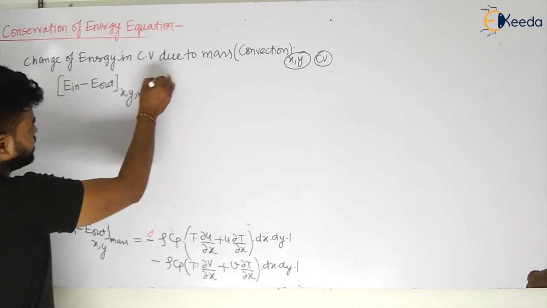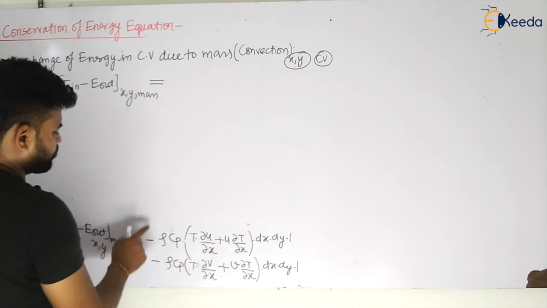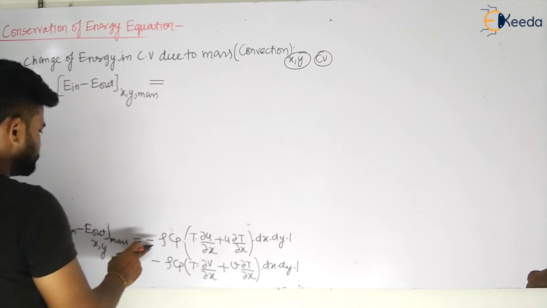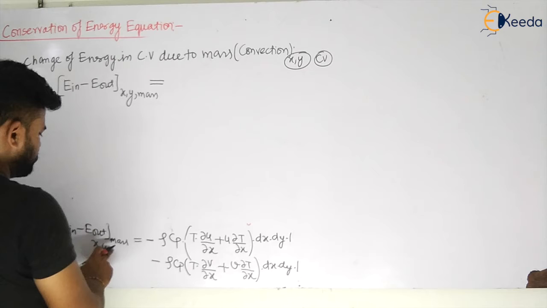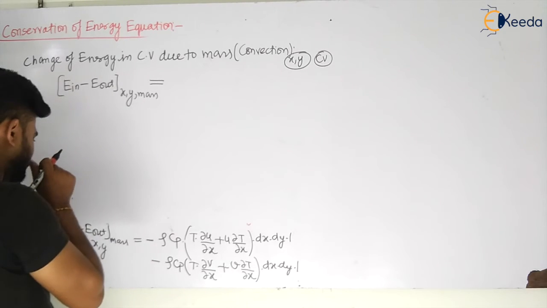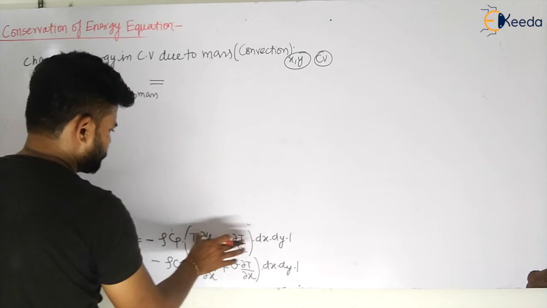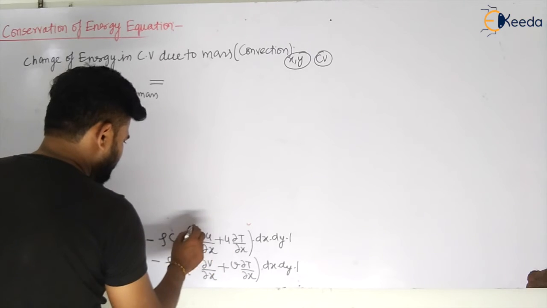We have calculated this: it will become equal to minus of rho Cp, energy in minus energy out due to x and y. Because we have added the terms, minus must be here. Let us take the temperature term one side and the other term on the other side.